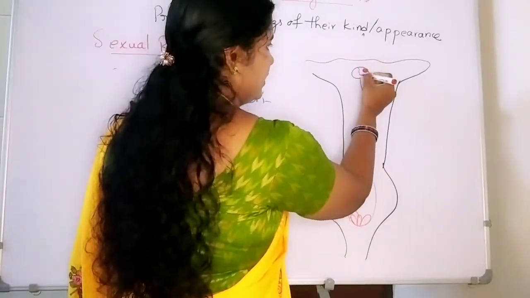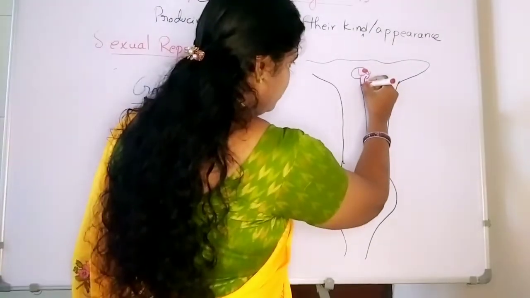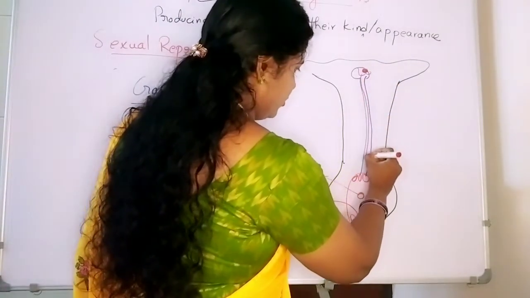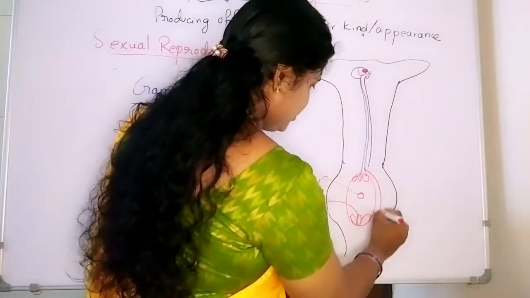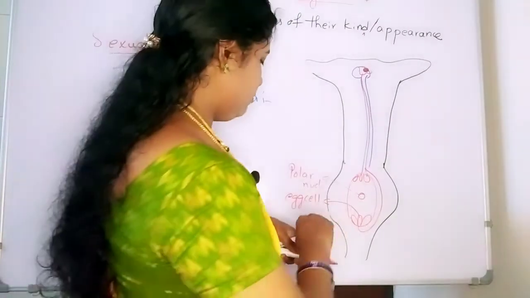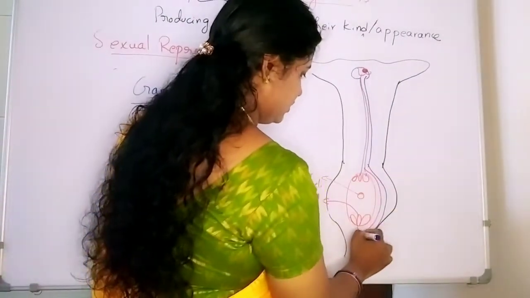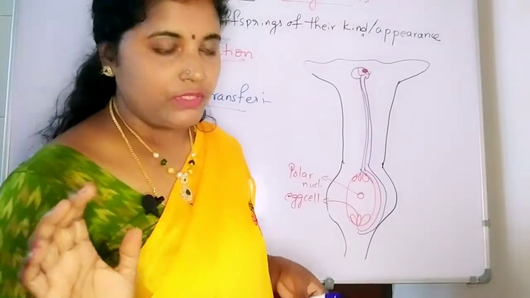This pollen grain is germinating and forming a pollen tube, and finally, with the help of the pollen tube, it is reaching the egg cell. So in this way gamete transfer takes place.